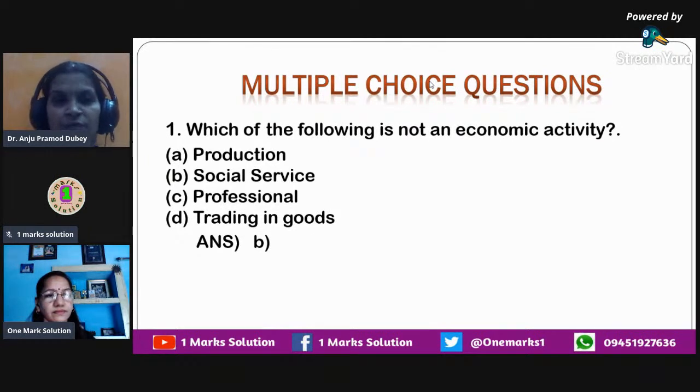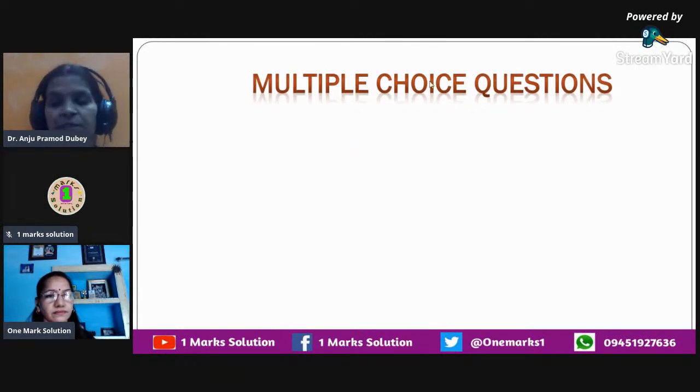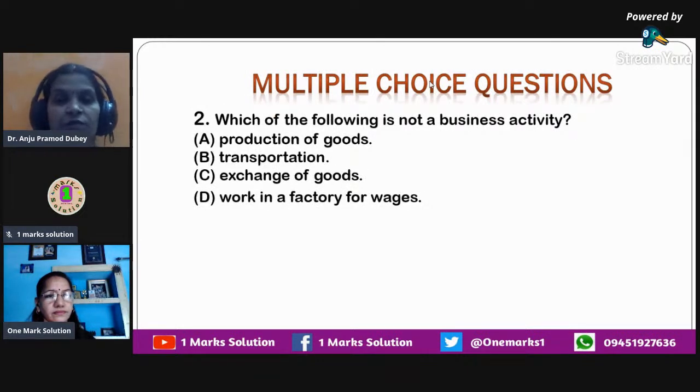Now we move on to the next question. The next question is, which of the following is not a business activity? Again here, the stress has to be on the word not. The word not has to be kept in mind very clearly. Not a business activity means that out of these 4 options, one of them doesn't fit here. We will see which one doesn't fit.